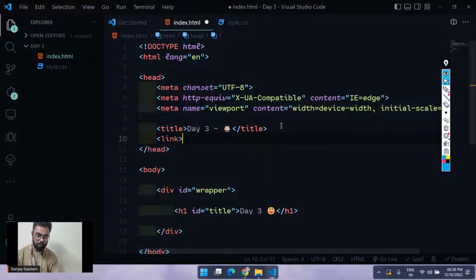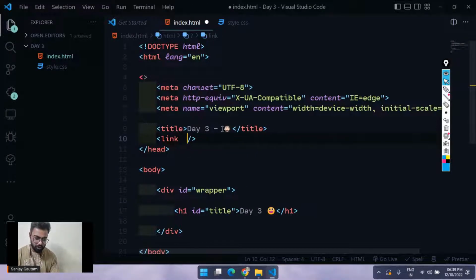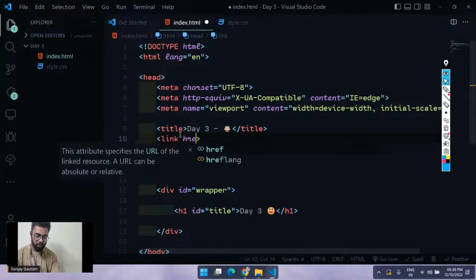I'm going to link my style here. For this I'm going to use the link tag, and I'm also going to use the script tag to connect the actual JavaScript file. Here I'm using style.css, so I'm connecting my style.css just by using our link tag. Similarly, I'm going to use something called the script tag.